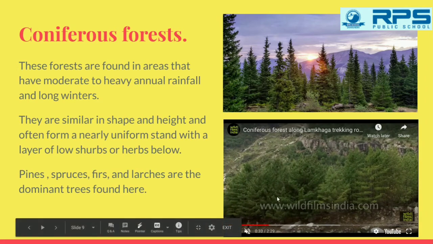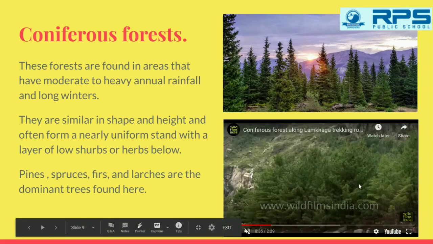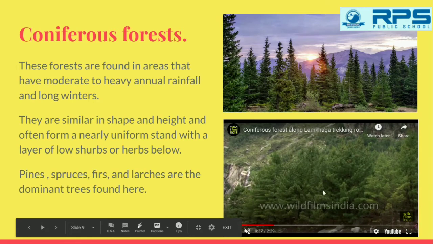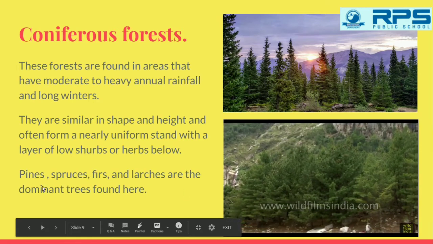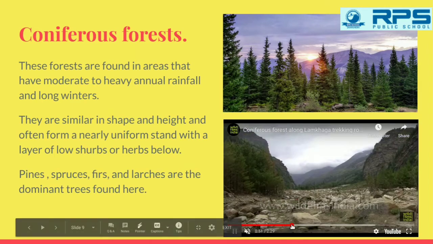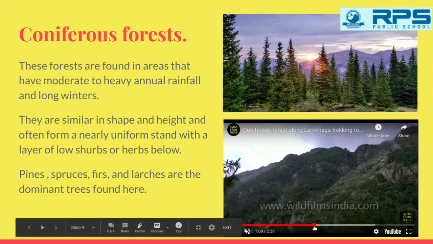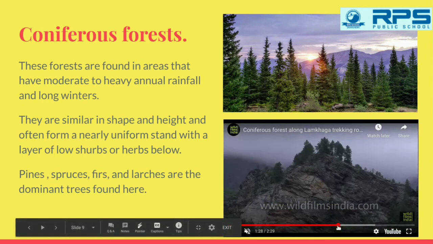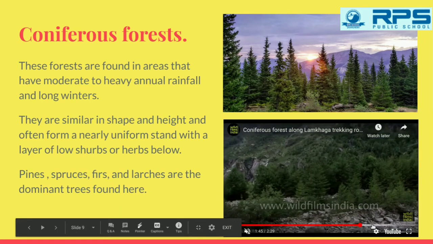See, notice the trees over here. These are all pine trees. They all belong to the pine family, which are conical in shape. These are coniferous forest.